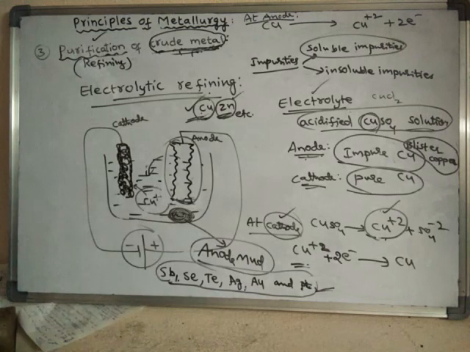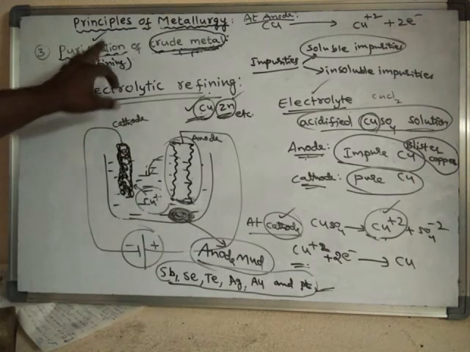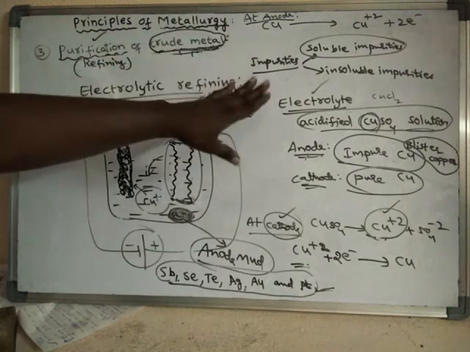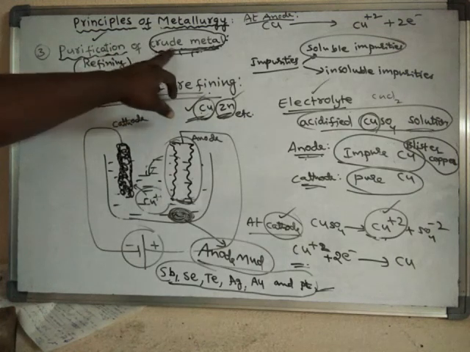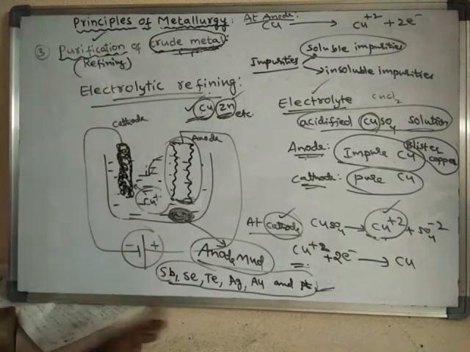This is the last stage of metallurgy, where the crude metal is purified and finally we get pure metal, and we will use that pure metal for different purposes. In this way the metallurgy can be finished. In the next video we will learn some more concepts related to metallurgy.